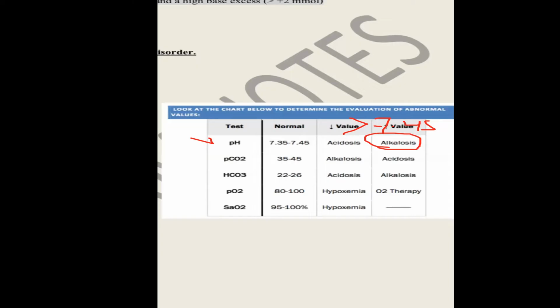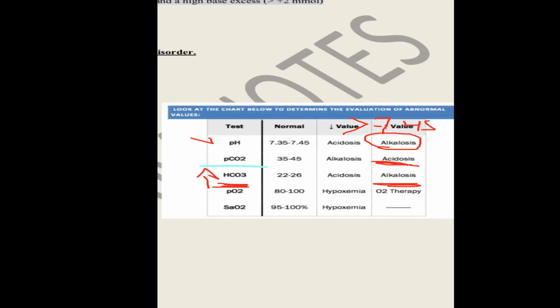Then I have high PaCO2 and high HCO3. High PaCO2 means acidosis, respiratory acidosis, while high HCO3 means alkalosis, metabolic alkalosis. So what correlates with the pH is the increased HCO3, which is metabolic alkalosis.